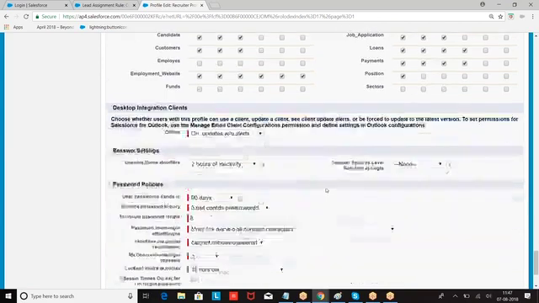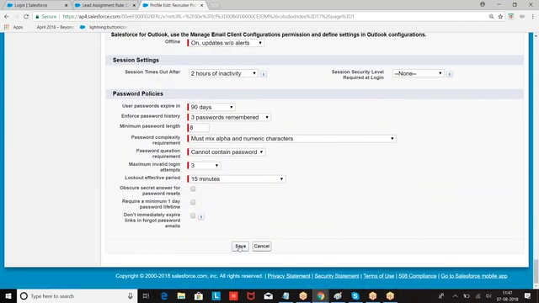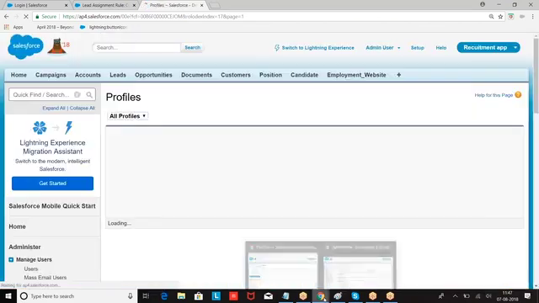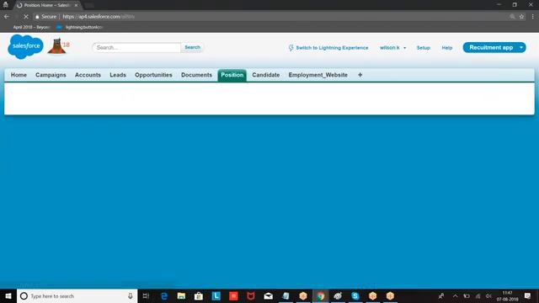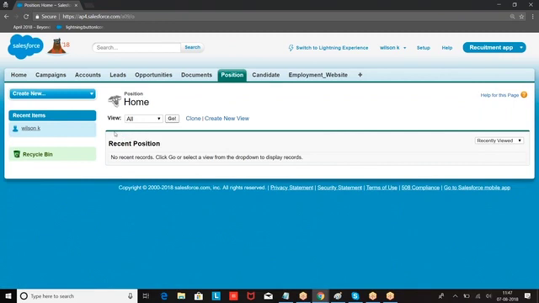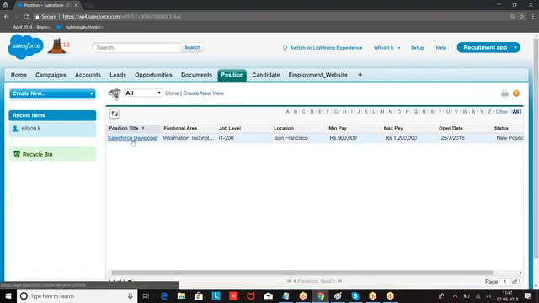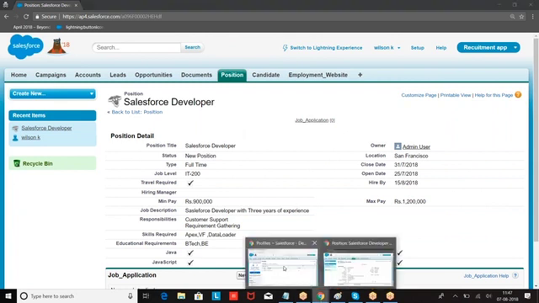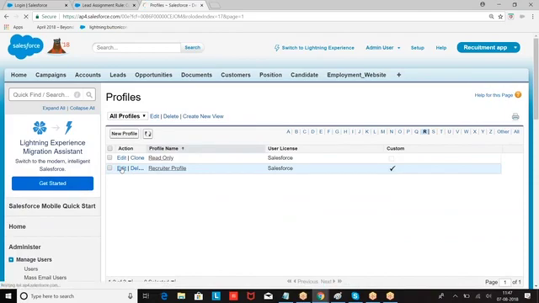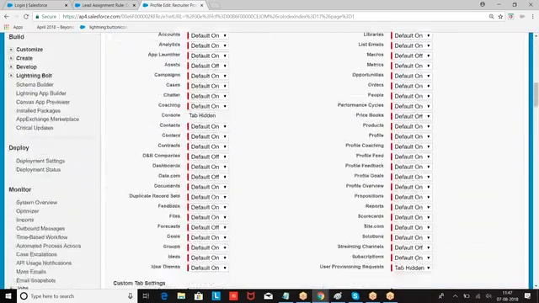Position, give a read access. When I say read, you will be able to see the object, but there is no new button. If you open any record, you don't have any option of edit or delete. You can only read the data. You cannot create a new record. You cannot edit. You cannot delete. Because according to your profile, what is given? Only read access is given.